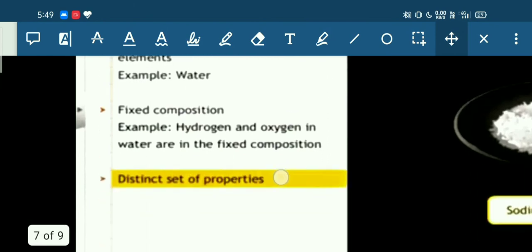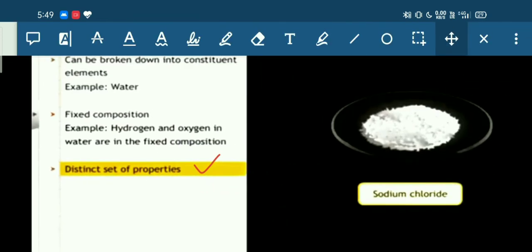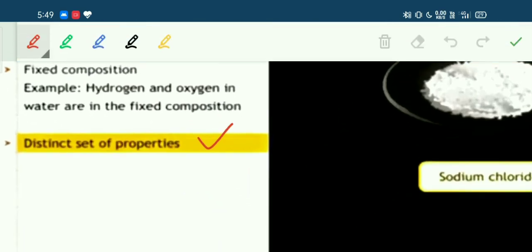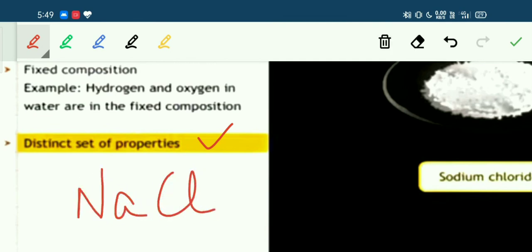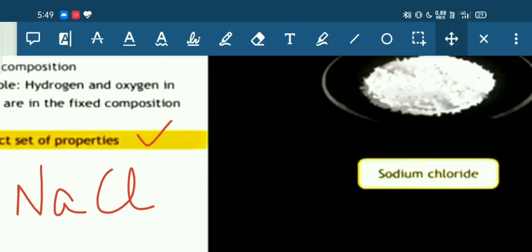Next property, a compound has a distinct set of properties. Now, let's take an example of sodium chloride, that is your common salt. Students, sodium chloride is made from sodium and chlorine, where sodium and chlorine are chemically combined to form sodium chloride. Now we know that salt is white in color and we can consume it. It is edible.